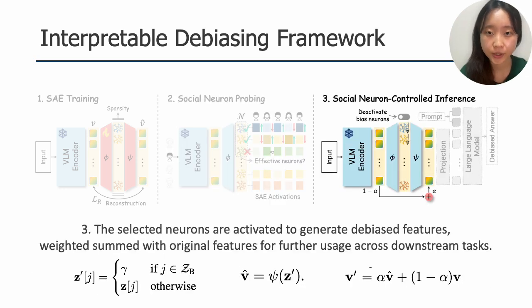During the final inference phase, the identified bias components in the latent vector Z are set to 0. The decoder then maps this vector back into a bias-free reconstruction, V hat. Crucially, to prevent semantic distortion, we interpolate the reconstruction with the original hidden feature, V, using a controllable gating weight, alpha. This modified feature seamlessly replaces the hidden state for downstream operations.